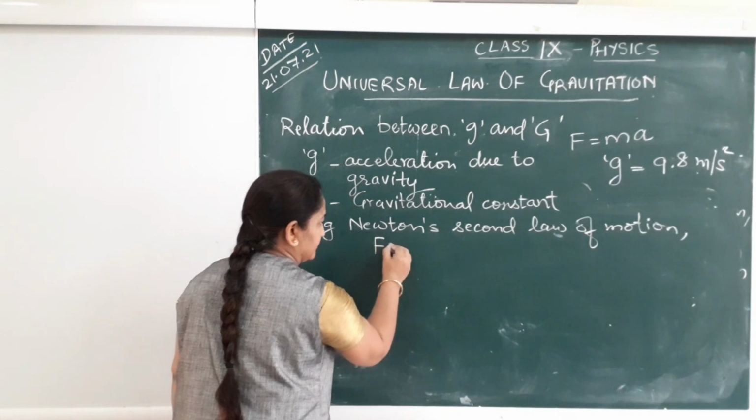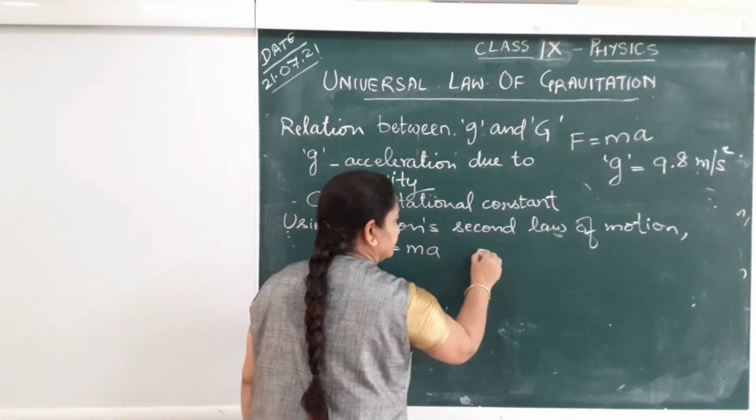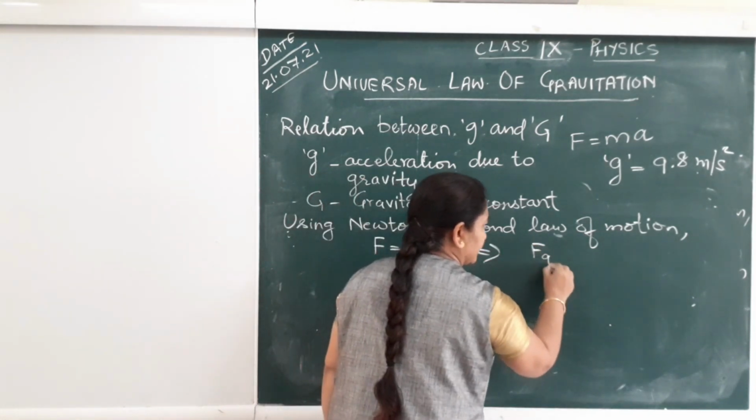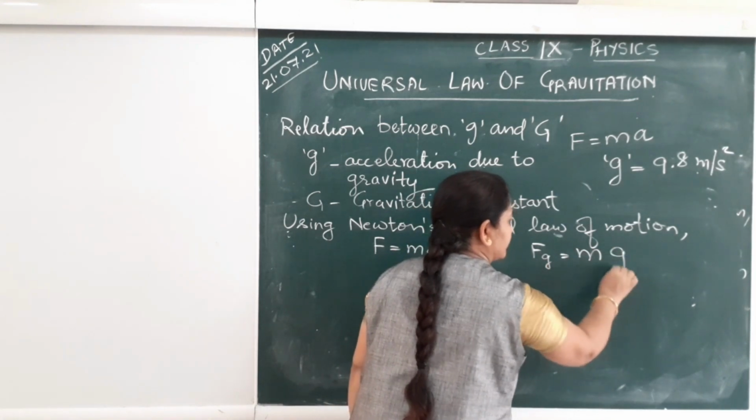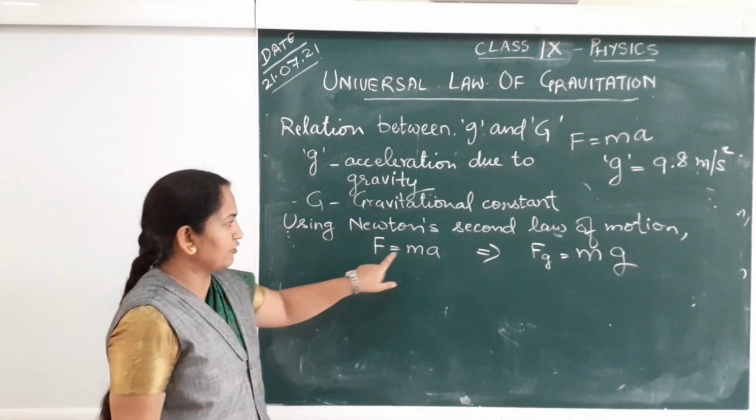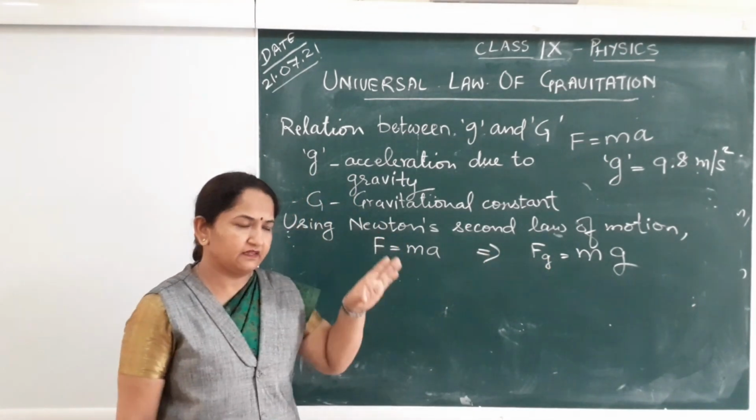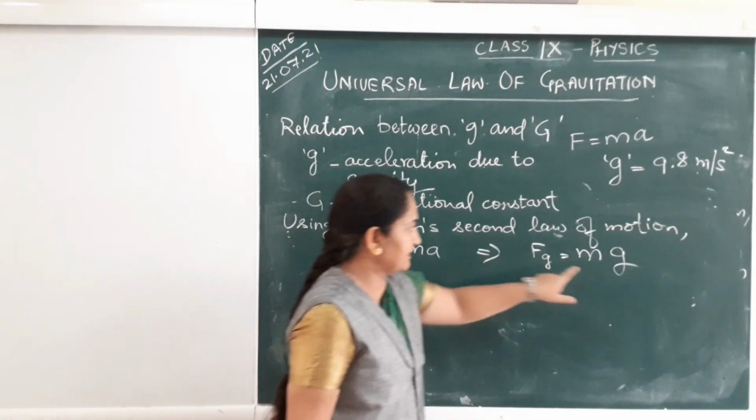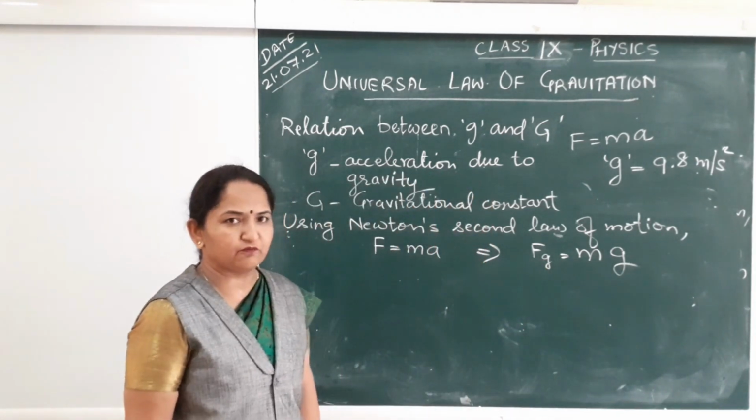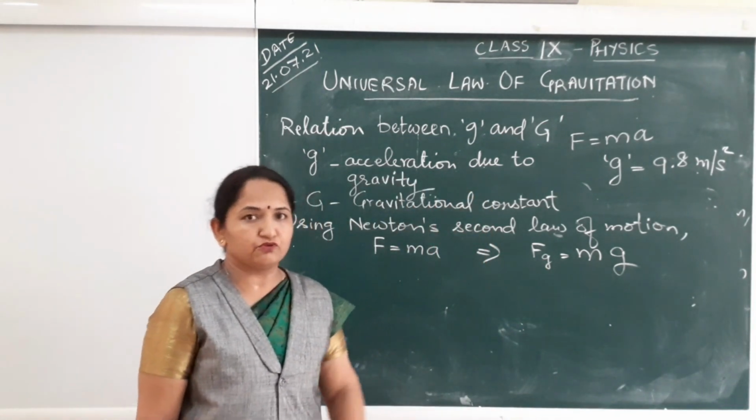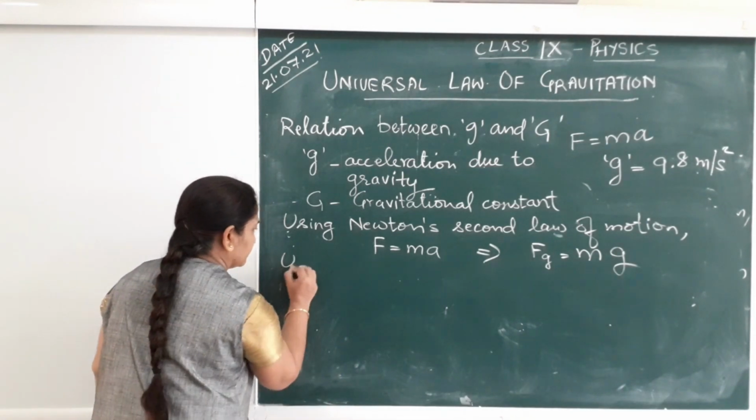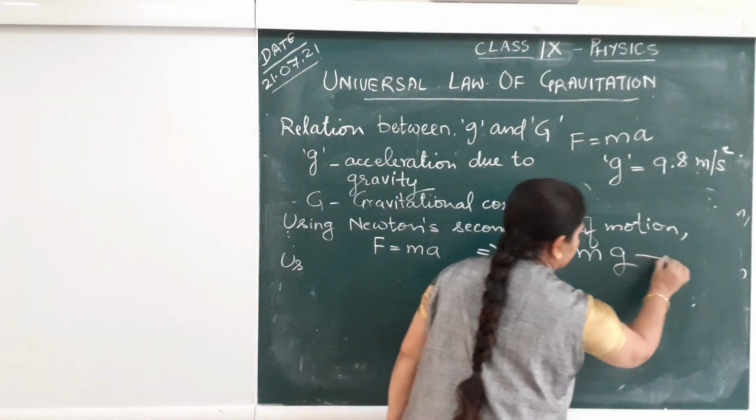We can write Fg is equal to m into g, where the force is force of gravity, mass can be any mass under observation, and a is acceleration, so represent it by small g, acceleration due to gravity. Let this be equation number 1.